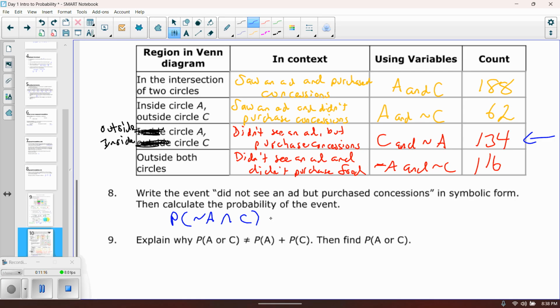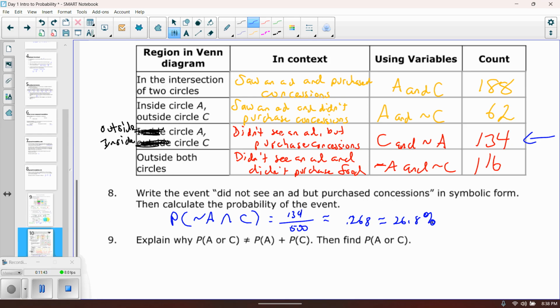And then, of course, the probability of that is there was 134 of them out of the total number, which was 500 people. And again, if you end up doing the decimal, I think this one works out to be approximately 0.268 as a decimal, which is 26.8%. And you could just plug that in your calculator and figure that out.